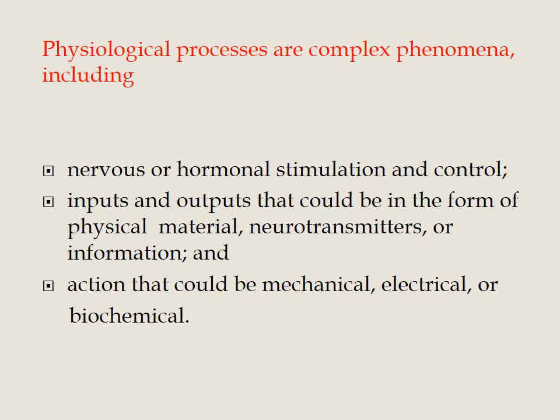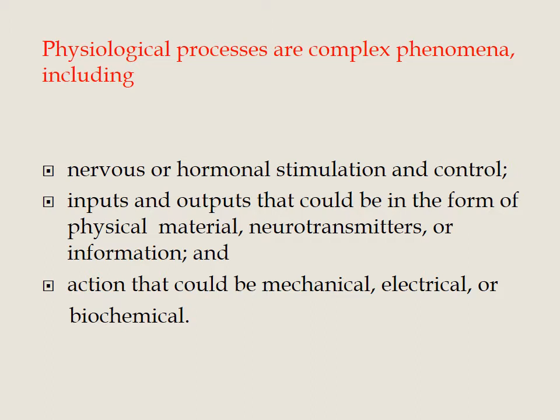Okay, the physiological processes are complex phenomena including the 6 primary physiological functions of the human body. The basic processes of life include organization, metabolism, responsiveness, movement and reproduction in humans, who represent the most complex form of life.